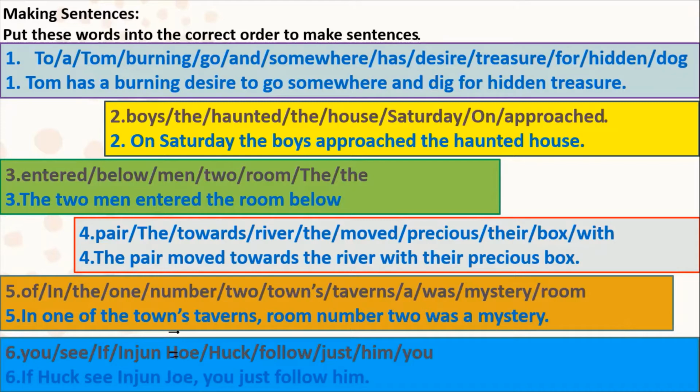You have to write down Injun Joe. Injun Joe was the murderer in the story. So, if Huck sees Injun Joe, you just follow him. These words are spoken by Tom to Huck.